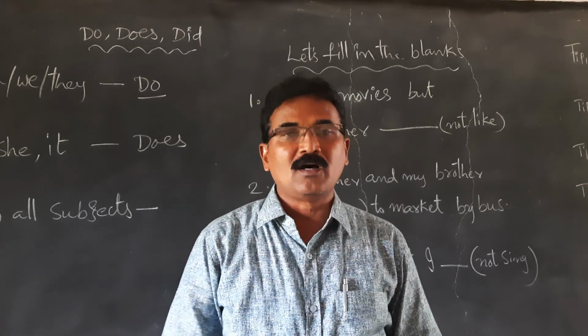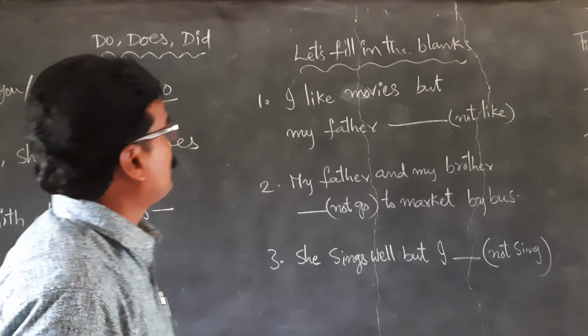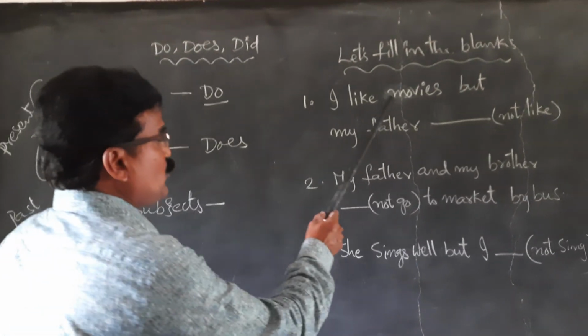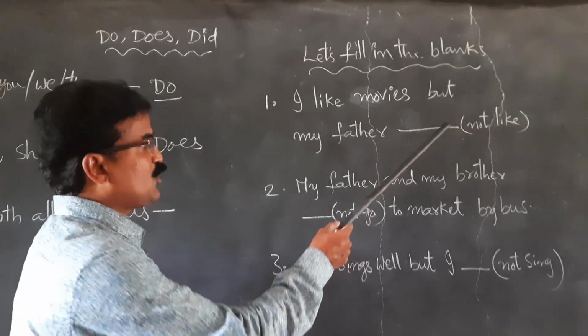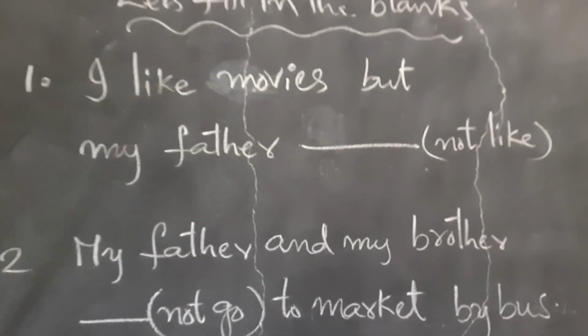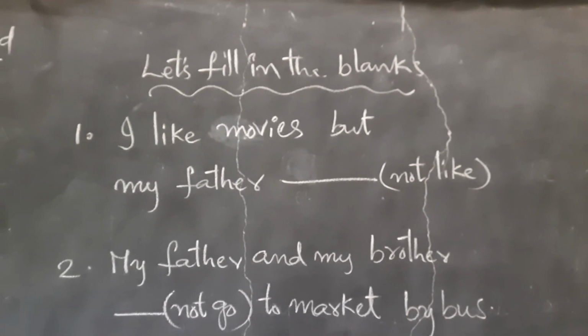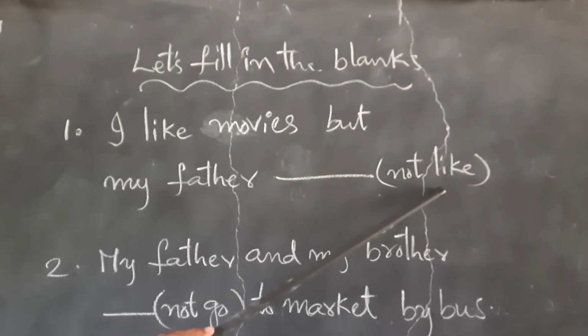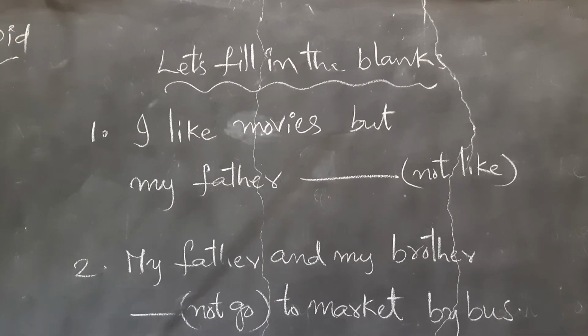Okay. Now let us crack these sentences. I like movies, but my father not like. So what do we keep here? This verb should agree with the subject.